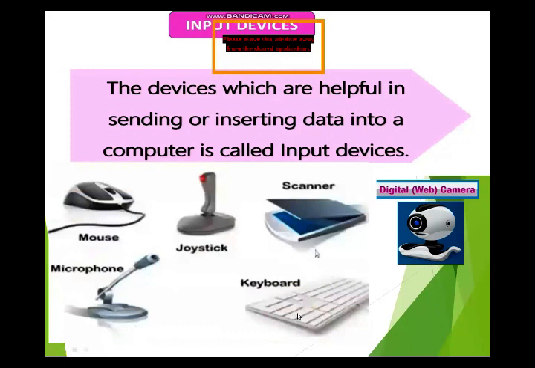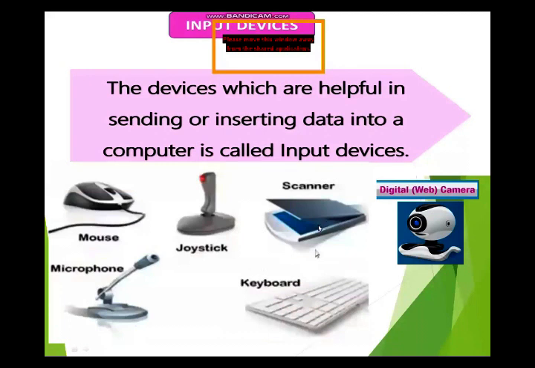And the next one is the keyboard. The keyboard is a main input device. Without a keyboard, we can't type. Through the keyboard, we can type data on a computer. It has many types of keys: number keys, letter keys, special keys, function keys, so many keys on the keyboard. By using these keys, we type on the computer.